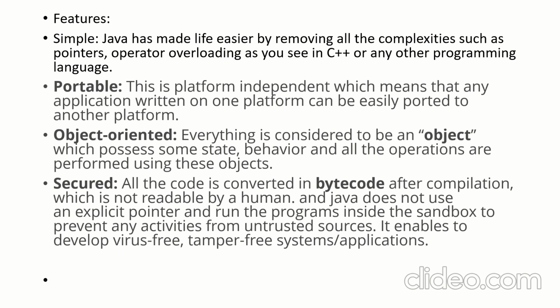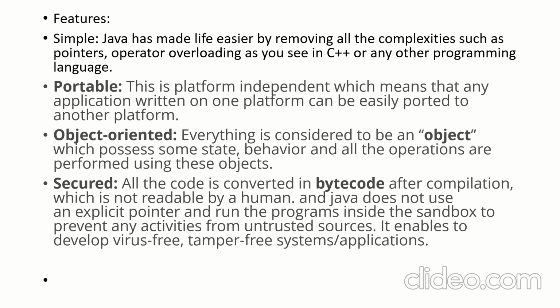And it's secure. In other languages like C or C++, when you write a program and compile it, it just compiles and you can run it. But in Java, two things are happening: one is compilation, the other is interpretation. First, the Java code is converted to byte code. The first step is compilation, which converts the code into byte code, and this byte code is not readable by humans.